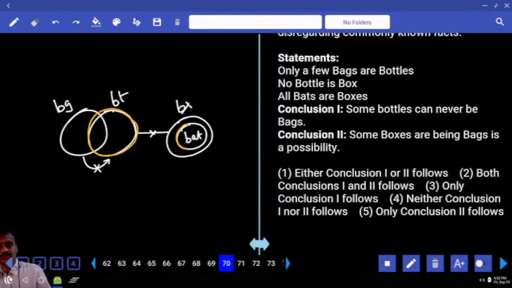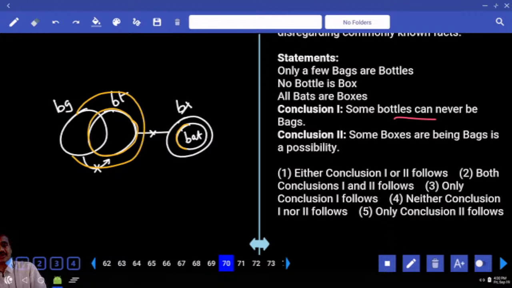Now some bottles are bags. Now in this case, some bottles can never be bags means what happens? All bottles are bags. Does all bottles are bags become true? No, it doesn't. Why not? Because only a few bags are bottles but not all. Hence this entire bottle can be a part of bag.